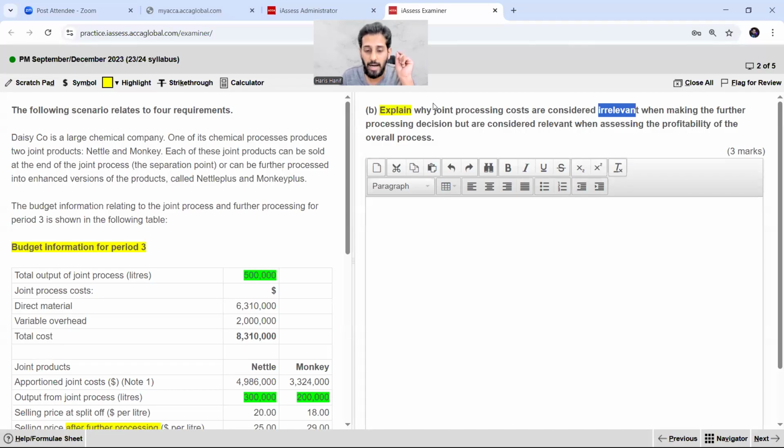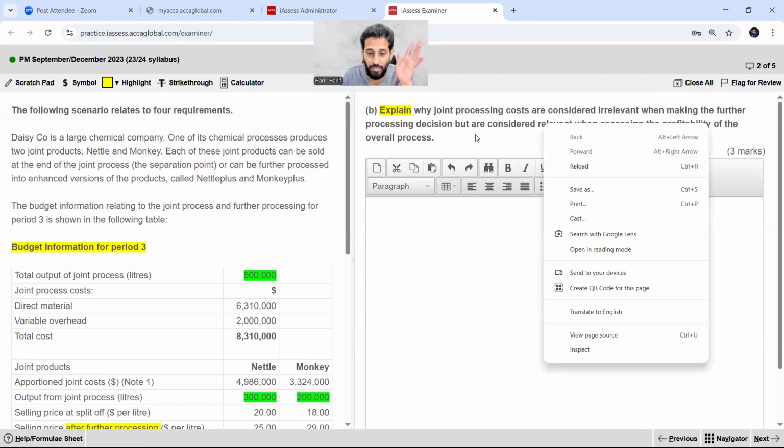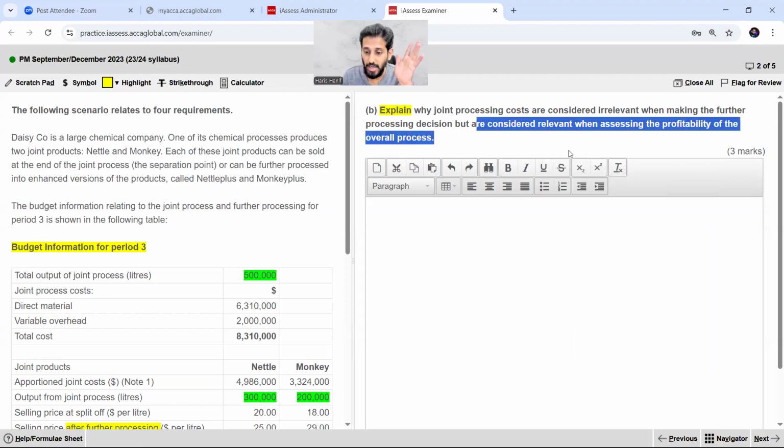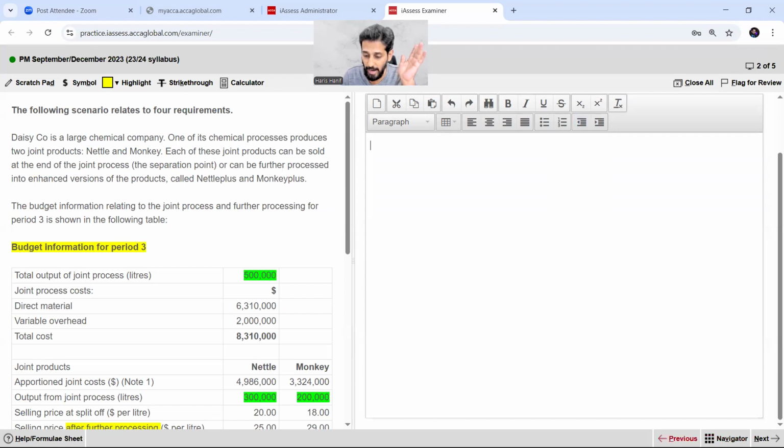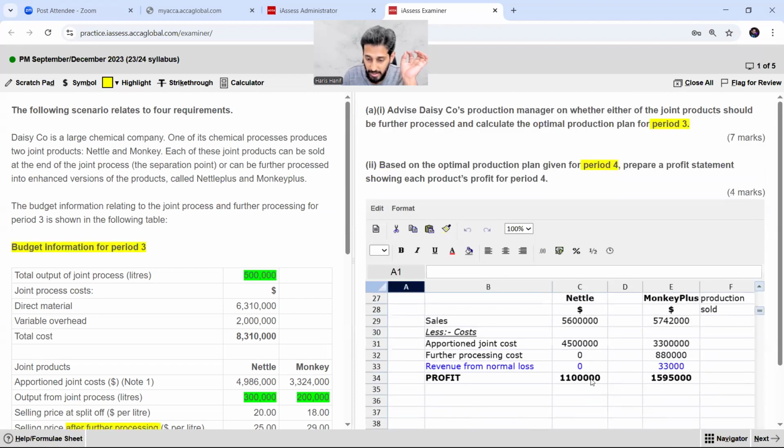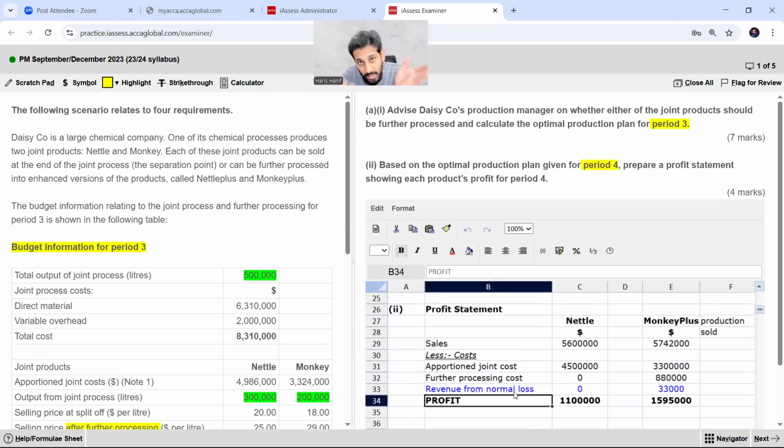Now, again, explain why joint processing costs are considered irrelevant when making the further processing decision, but are considered relevant when assessing the profitability of the overall process. Now see that if I go back, this is my net profit after the decision, that after taking the decision I am assessing the profitability, but before making a decision this cost would have to be incurred.